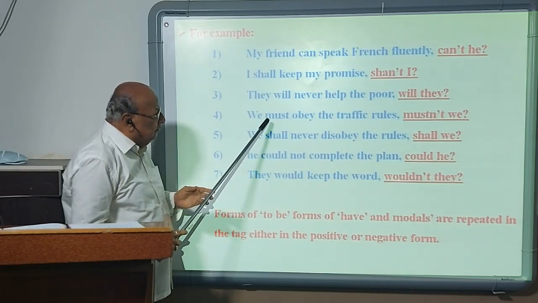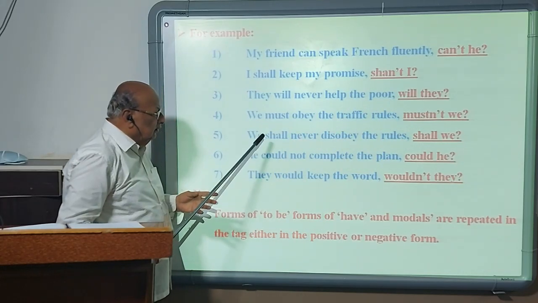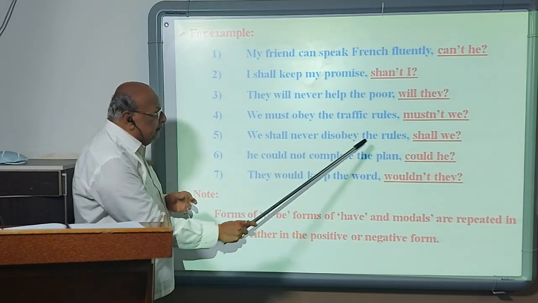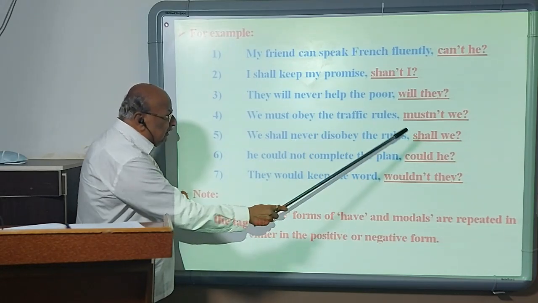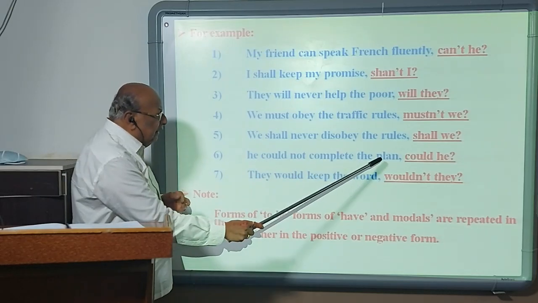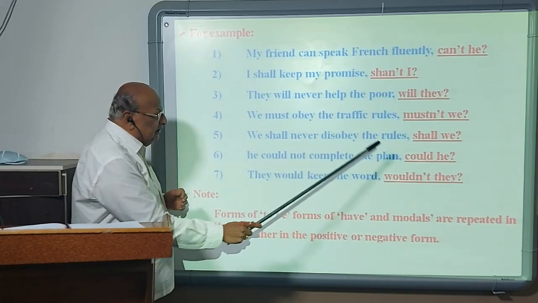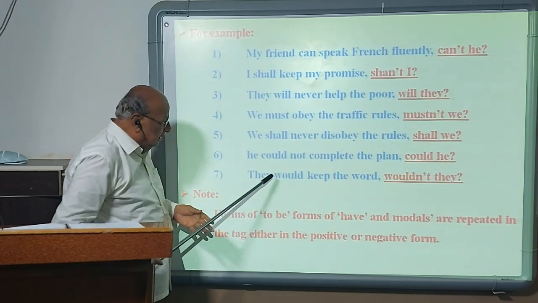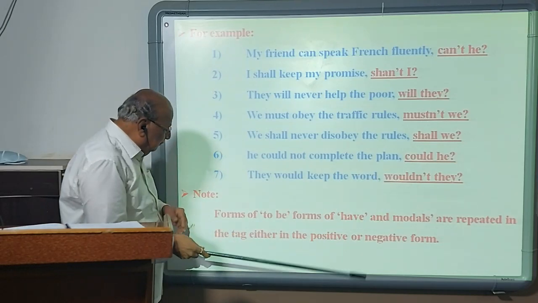So it is positive, negative form is repeated. Mustn't we? We shall never disobey the rules. Again it is negative statement. So positive tag, shall we? He could not complete the plan. Negative statement. So positive form is repeated. Could he? They would keep the word, wouldn't they?